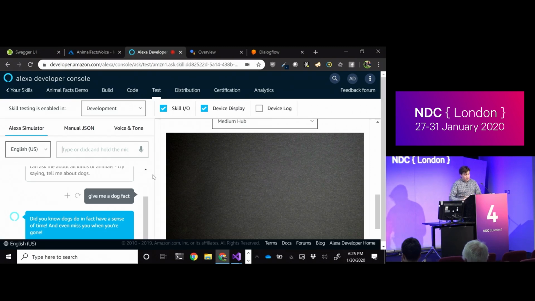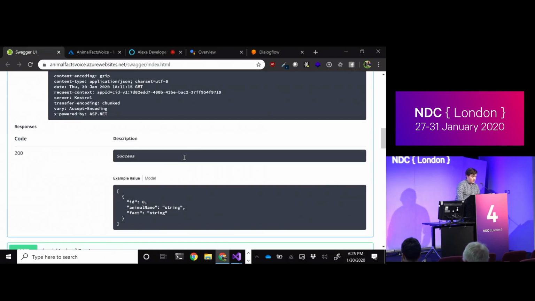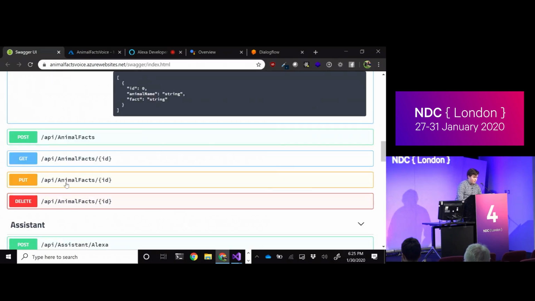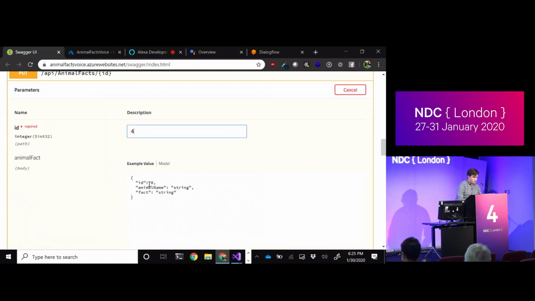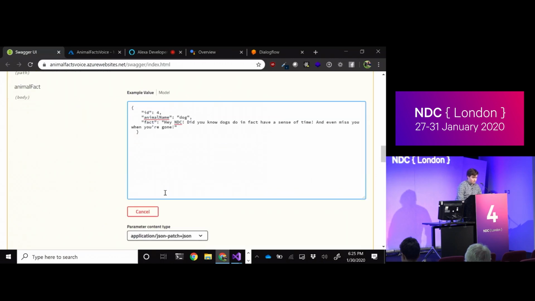Okay, so just to prove this is coming from the same API, what I'm going to do is hop over here, grab the ID of dog, and I'm going to go change the fact a little bit. Let me actually just grab the whole thing. So the ID is 4. I'm going to come in and update it with 4. Slap that in here, and I'll just change this to say, hey, NDC, and then still give you the sad fact.